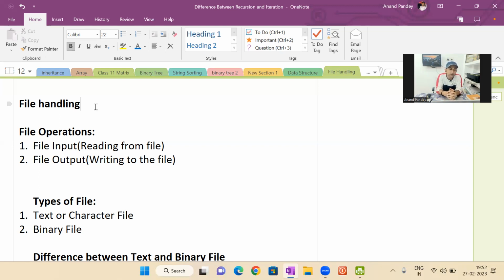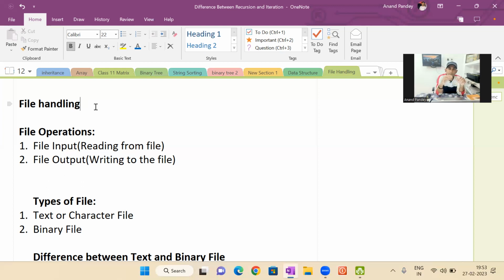Here what we are going to do is store the data into a file, and that file we can access and use afterwards. In simple language, I'm not going to use so many technical words. Simply, through programming we are going to create files, and the files will store the data, and through programming we will read the data which is written in the file. The simple basic concept is this. In file handling we do this thing.